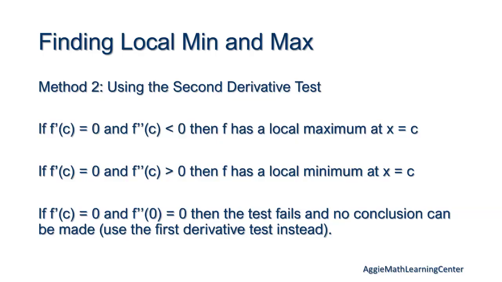And then if f prime of c equals 0 and f double prime of c equals 0, then the test fails and no conclusion can be made. And then we get the results of the first derivative test again.